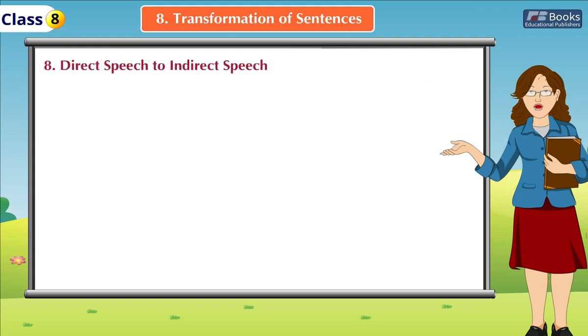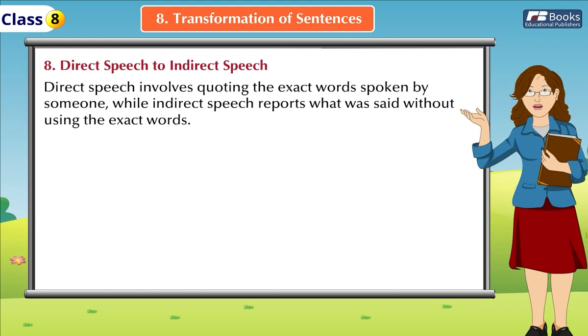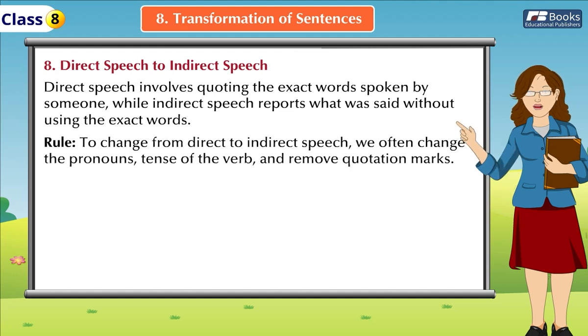Eighth, direct speech to indirect speech. Direct speech involves quoting the exact words spoken by someone, while indirect speech reports what was said without using the exact words. Rule: to change from direct to indirect speech, we often change the pronouns and the tense of the verb, and remove quotation marks.